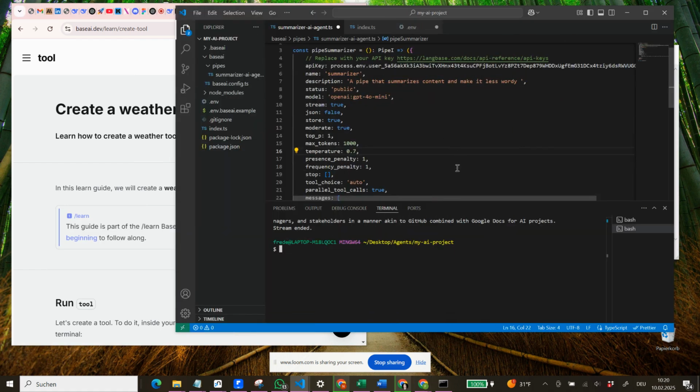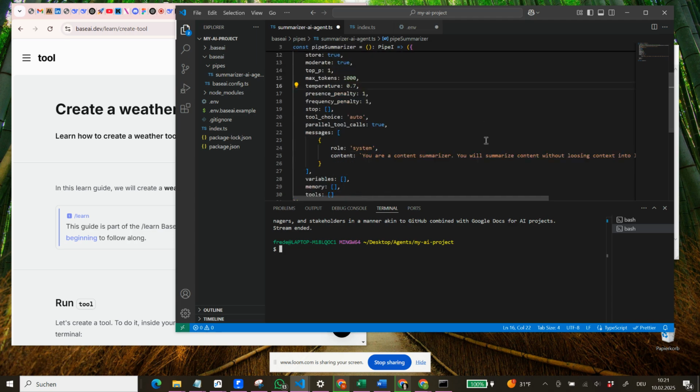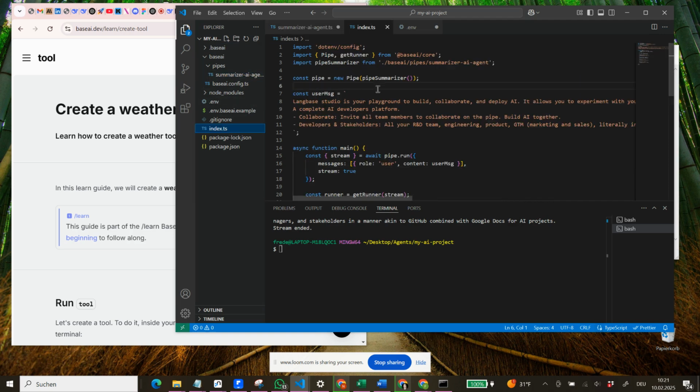It is a summarization AI agent, and what we can obviously also do is change the content that we are putting into our AI agent. So if we go back to our summarizer AI agent, to our index.ts, this is the constant user message, what Langbase Studio is.